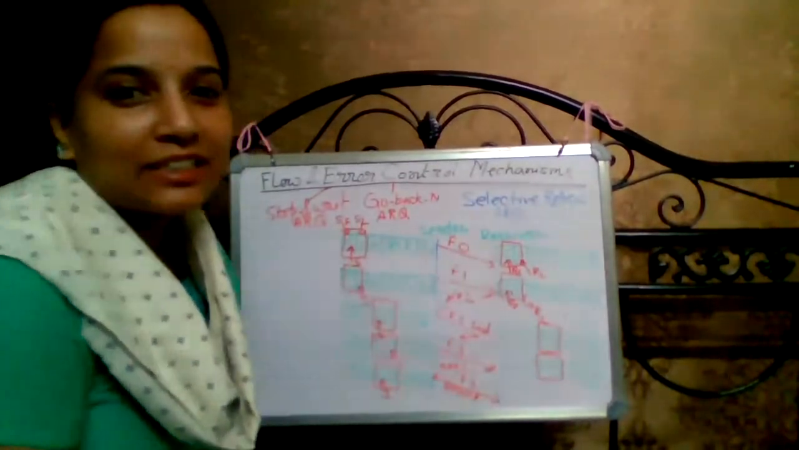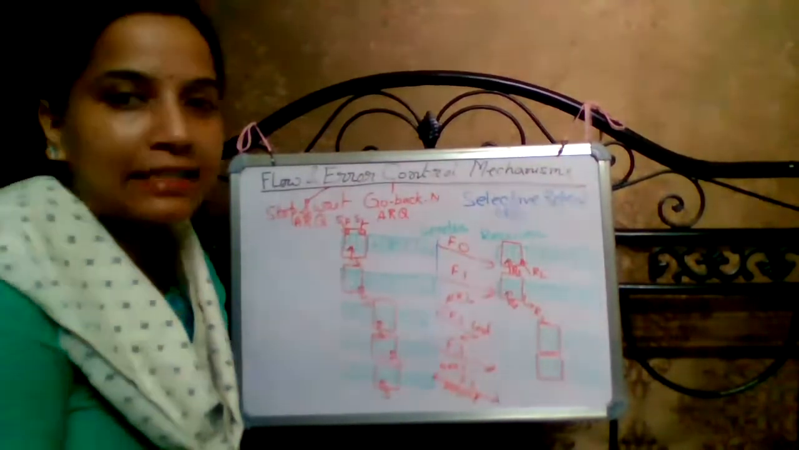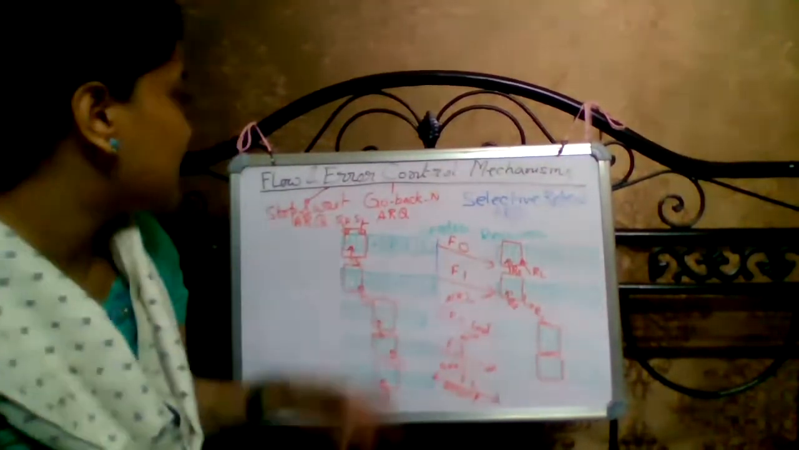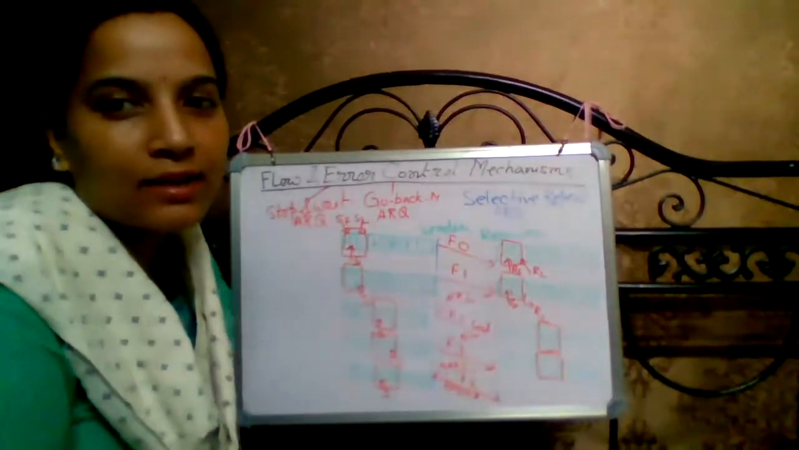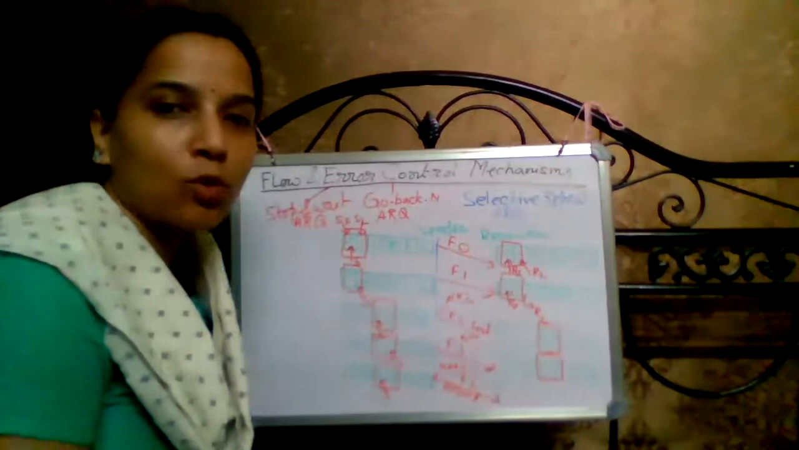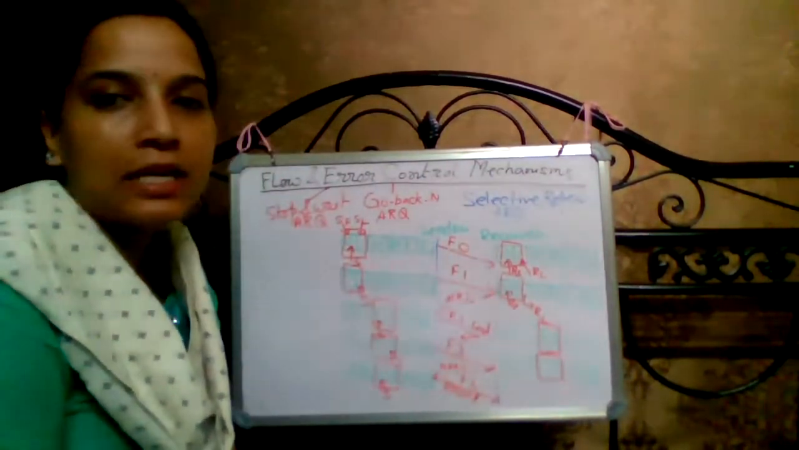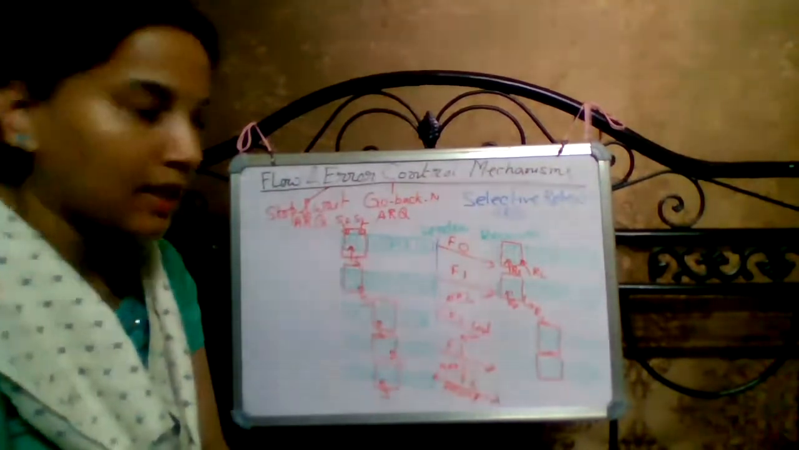Today I am discussing the last flow and error control mechanism, that is selective repeat ARQ. We have already discussed stop and wait ARQ, and next, go back N ARQ. Now today I am discussing selective repeat ARQ.